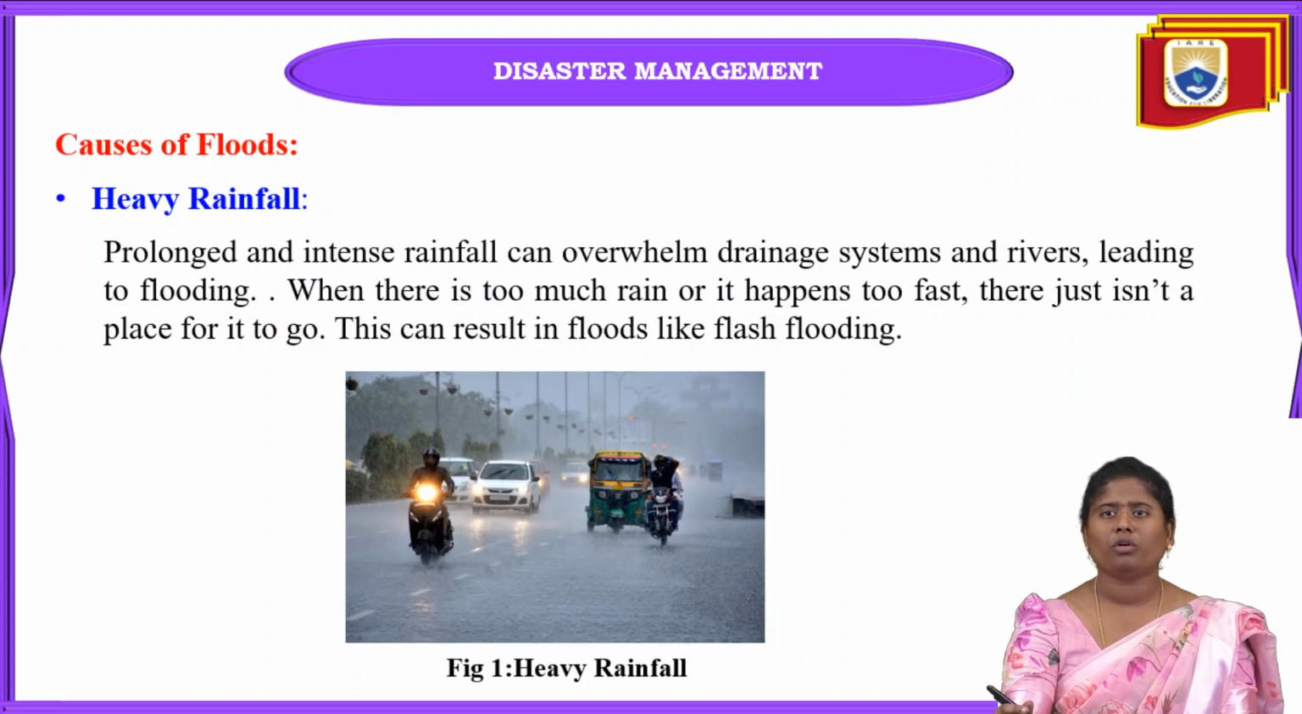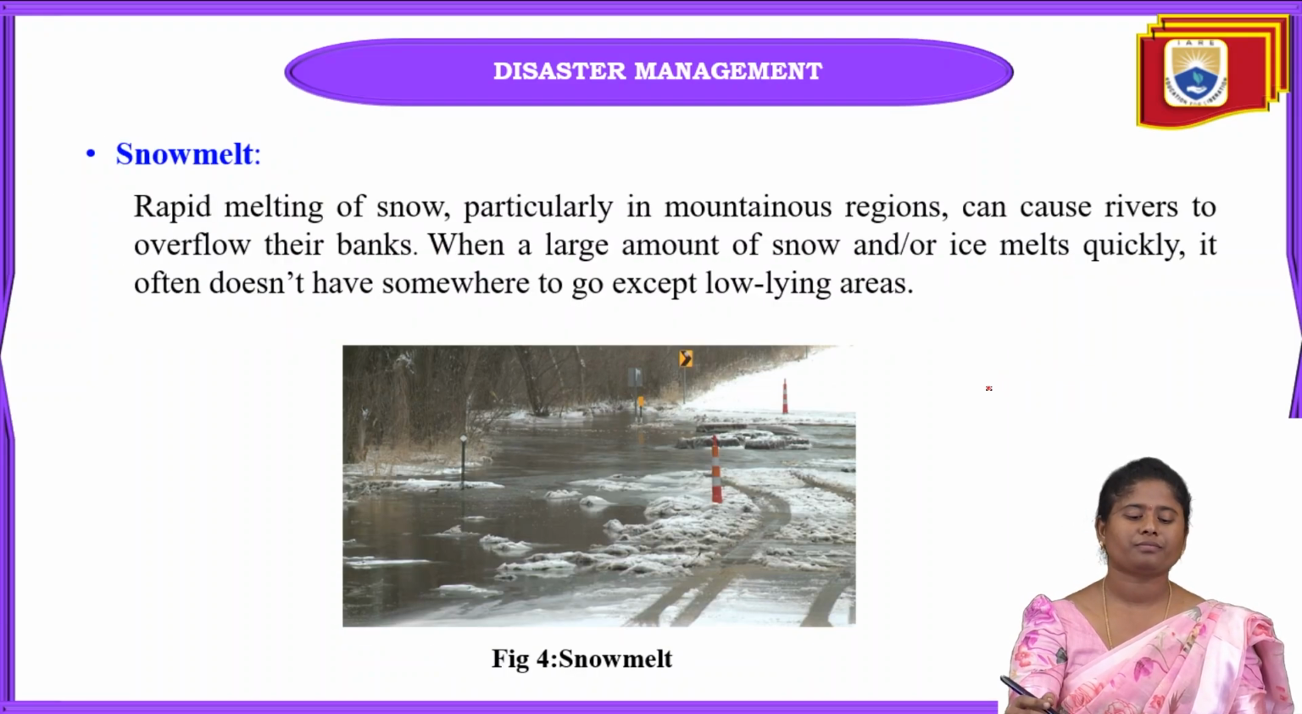Of course, we also have flash flooding. Flash flooding occurs suddenly and very fast, and too much rain takes place at that time. Without any warning system, it will just fall down and we do not have any place to go at that time also. That is called flash flooding. Here you can see the heavy rainfall in this picture.